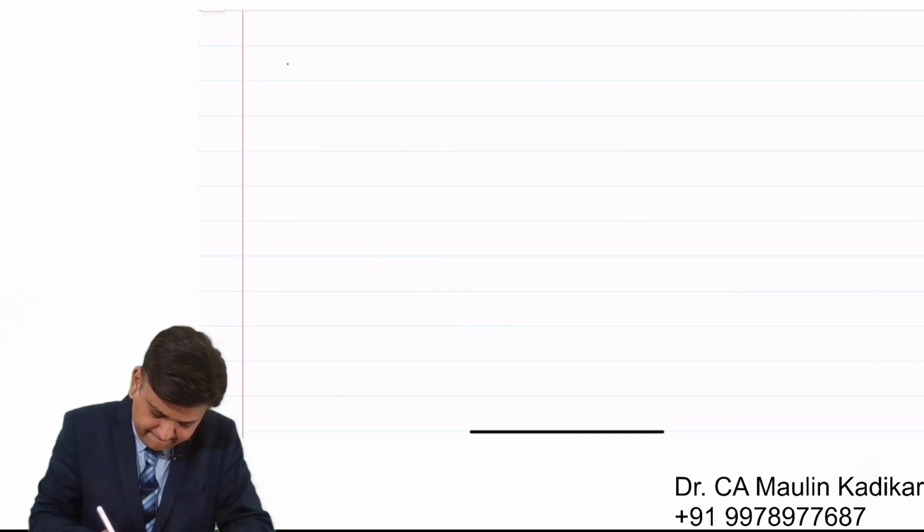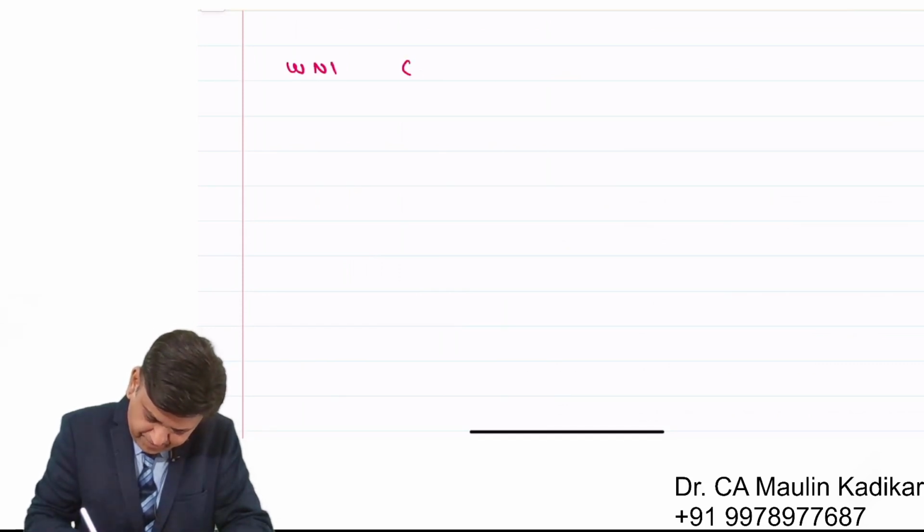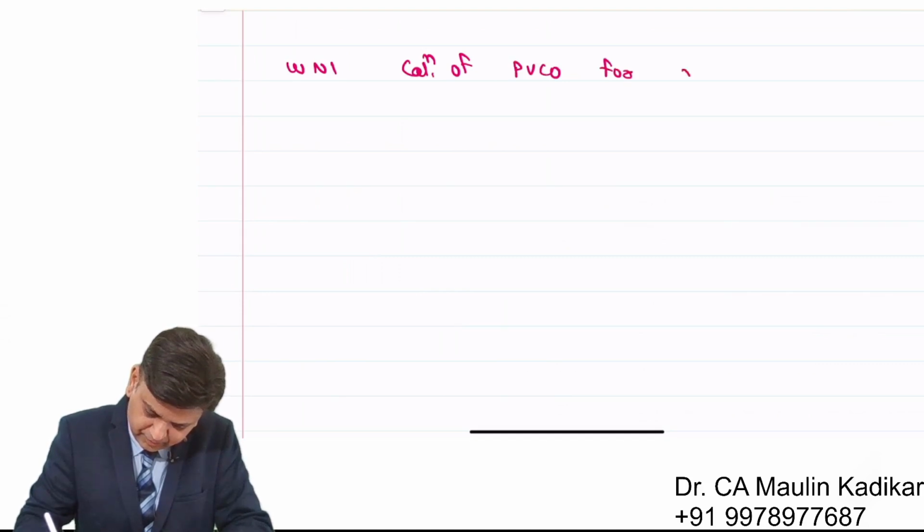Working note number 1. Calculation of present value cash outflow for new machinery.